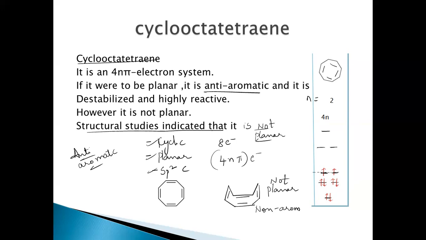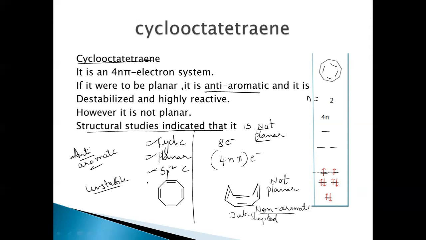If the molecule is anti-aromatic, it is very unstable. So in order to retain stability, it is losing its planarity, so that it is getting this tub shaped structure, so that the molecule is not planar and thus becomes non-aromatic, because non-aromatic compounds are more stable than anti-aromatic compounds.